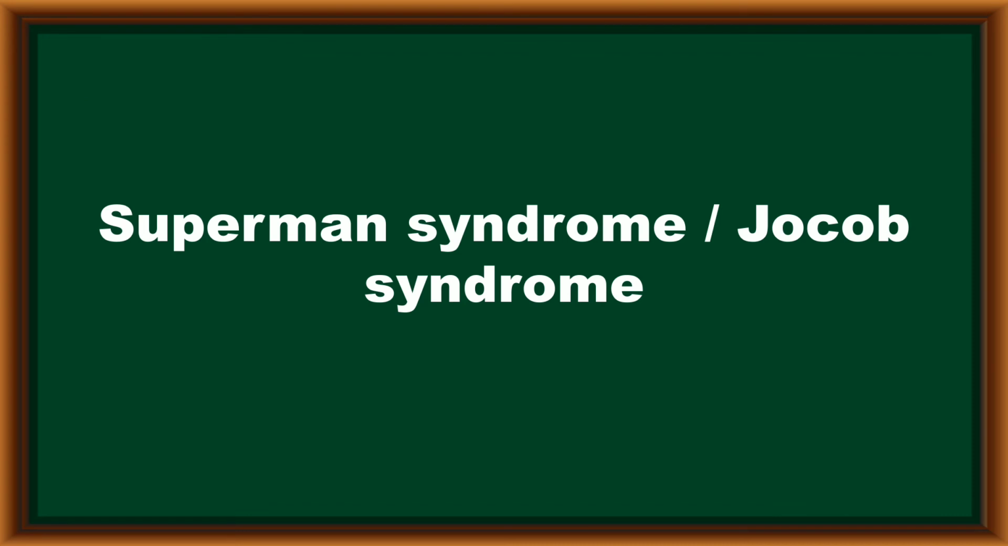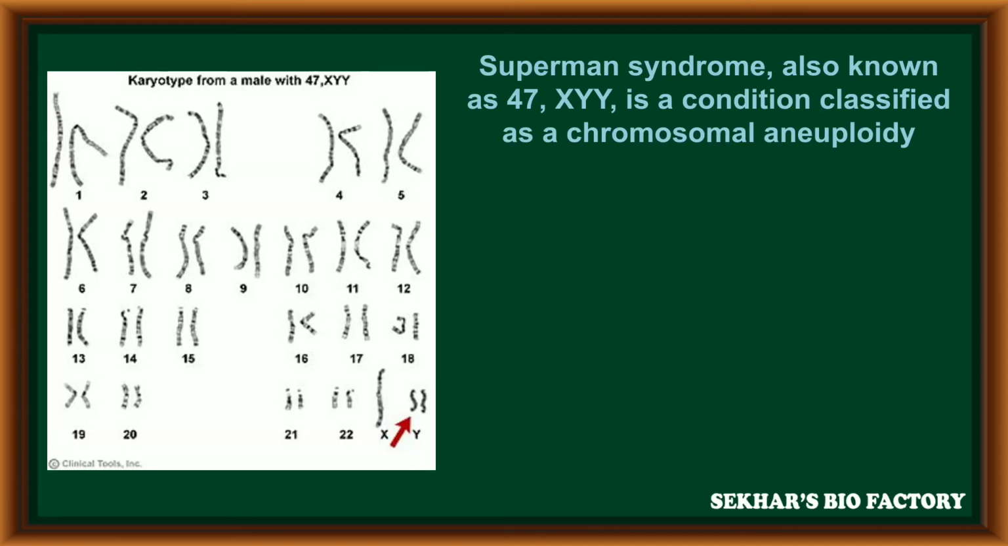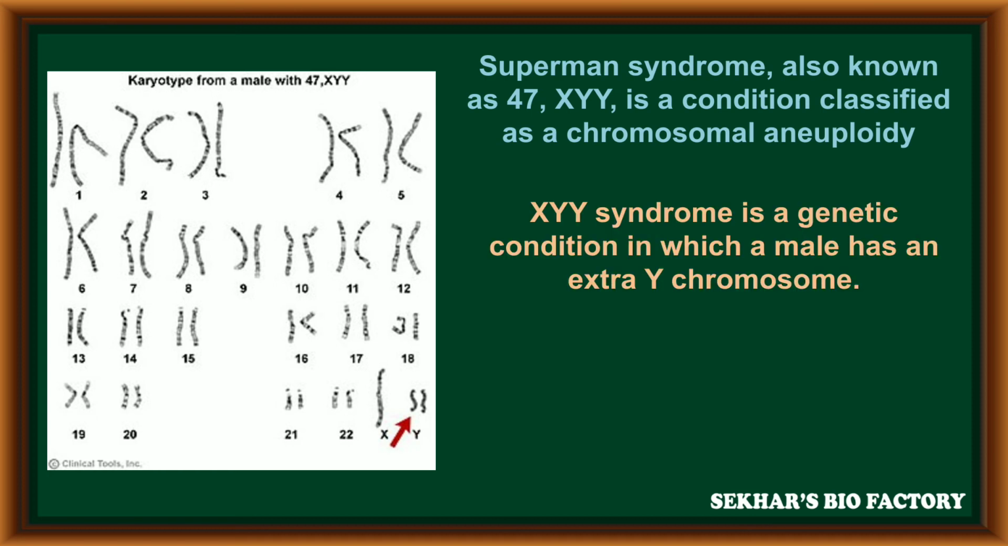One more example of trisomy is Superman syndrome or Jacob syndrome. This is also an example of trisomy having 47 chromosomes, but here one additional Y chromosome is present, making it XYY. It is a condition classified as chromosomal aneuploidy. XYY syndrome is a genetic condition in which a male has an extra Y chromosome.